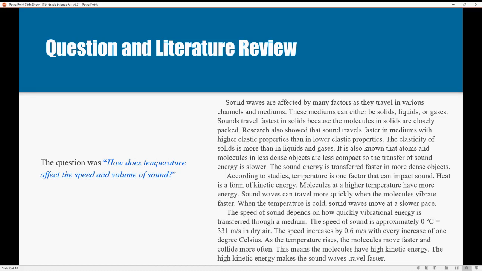In the literature review, sound waves are affected by many factors as they travel in various channels and mediums. These mediums can either be solids, liquids, or gases. Research showed that sound travels faster in mediums with higher elastic properties than in lower elastic properties. The elasticity of solids is more than liquids and gases. Sound also travels fastest in solids because the molecules in solids are closely packed.